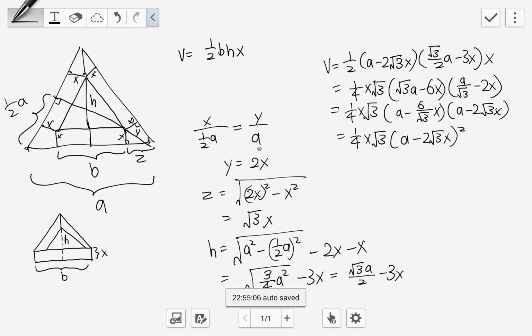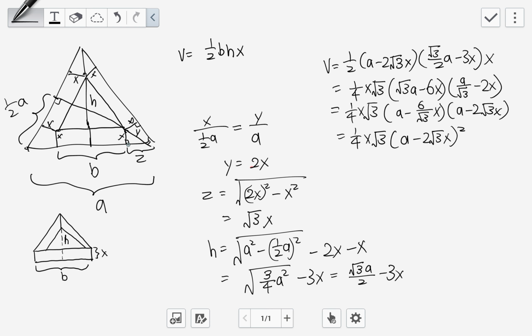Doing the algebra, a multiplied over cancels, and x divided by a half is 2 times x. So y equals 2x.